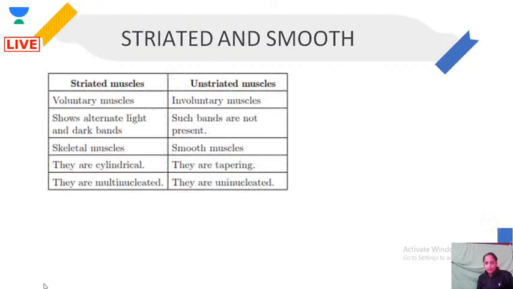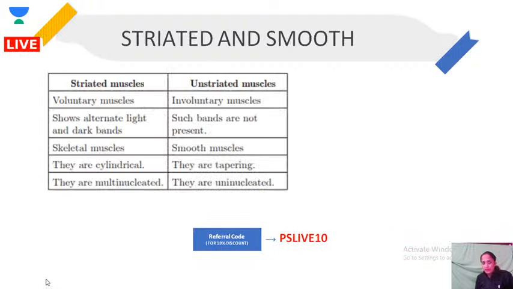Okay. Now you were asking about striated and smooth muscle. Let's talk about it. Striated muscle or unstriated muscle. Unstriated means smooth muscle. Cardiac we have discussed, right? Now we will discuss what are striated and smooth.